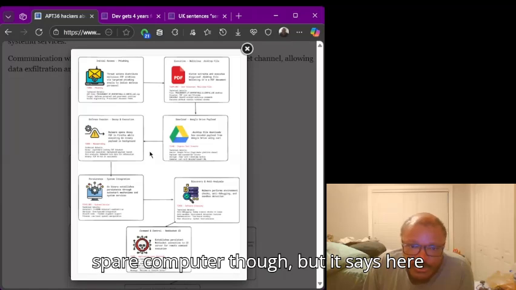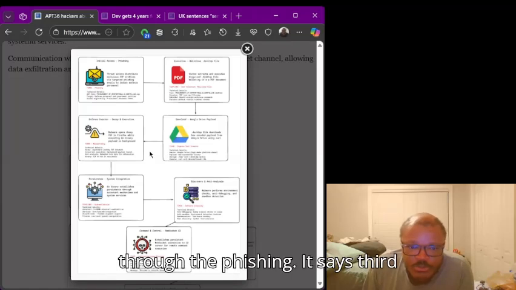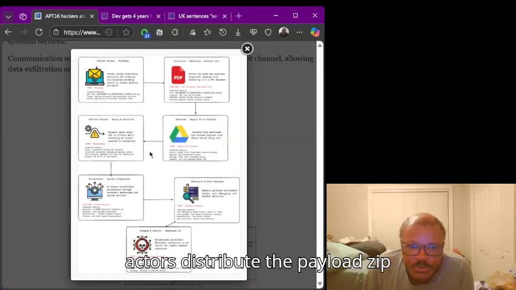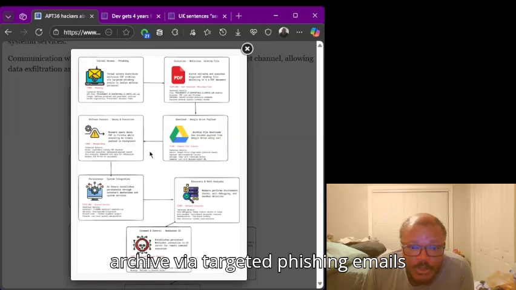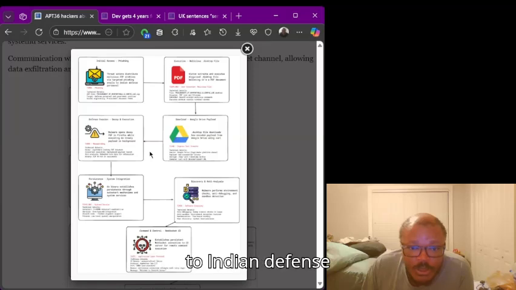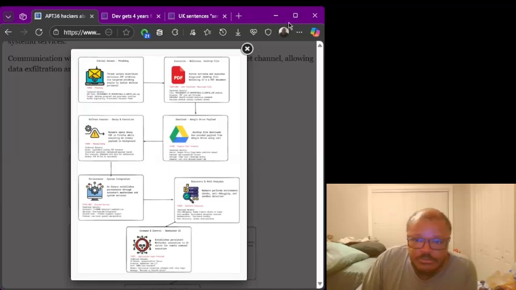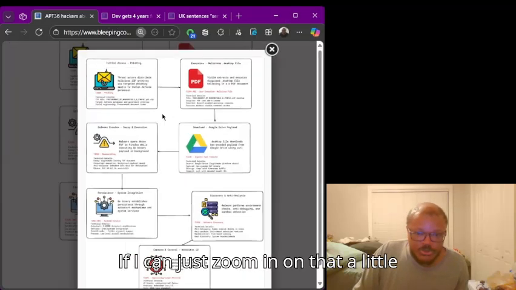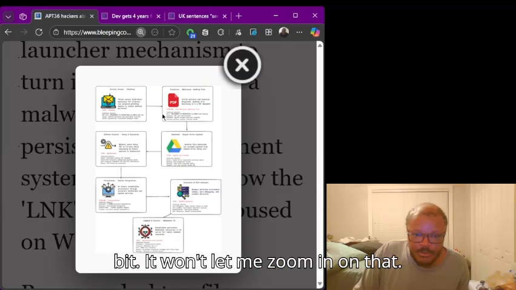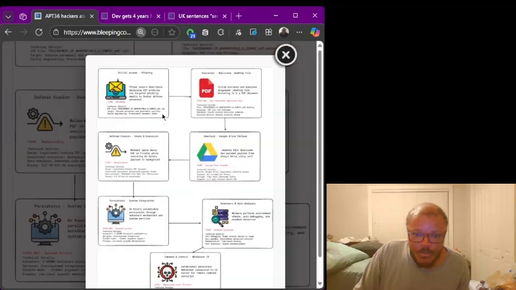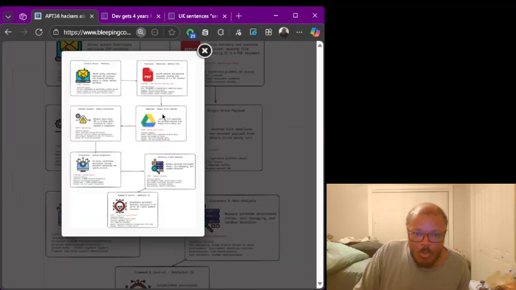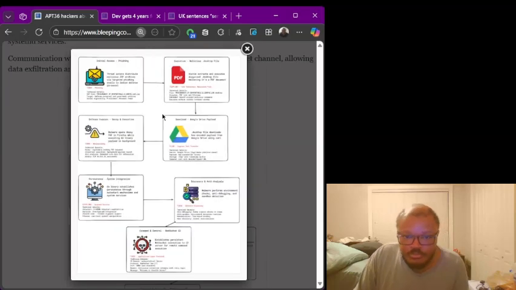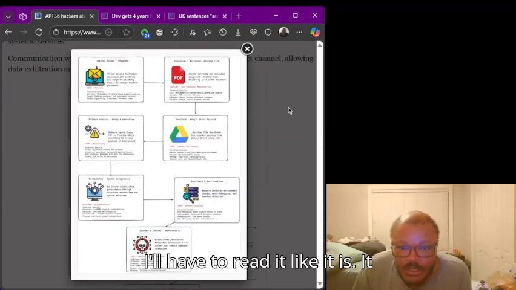But it says here the initial access is through phishing. It says threat actors distribute the payload zip archive via targeted phishing emails to Indian defense personnel. If I can just zoom in on that a little bit. It won't let me zoom in on that. I'll have to read it like it is.